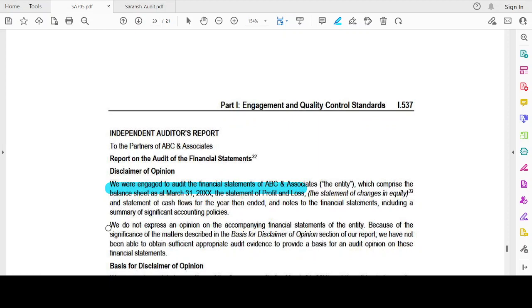We do not express an opinion on the accompanying financial statements of the entity because of the significance of the matter described in the basis for disclaimer of opinion section of our report. We have not been able to obtain sufficient appropriate audit evidence to provide a basis for the audit opinion on these financial statements.